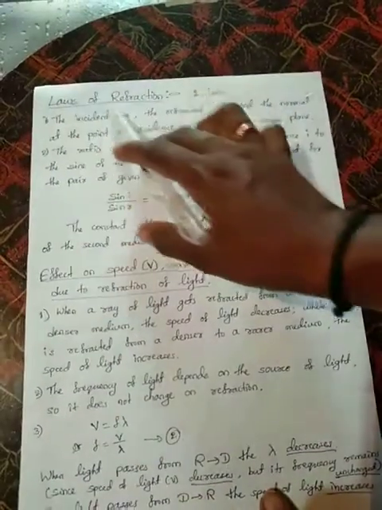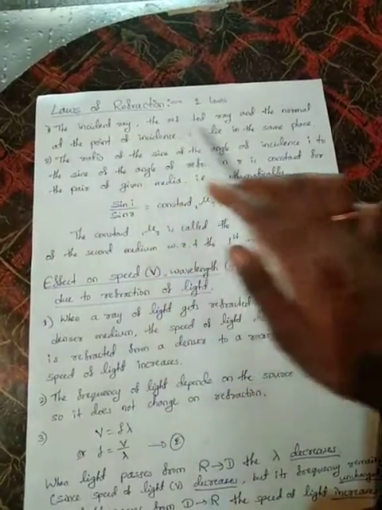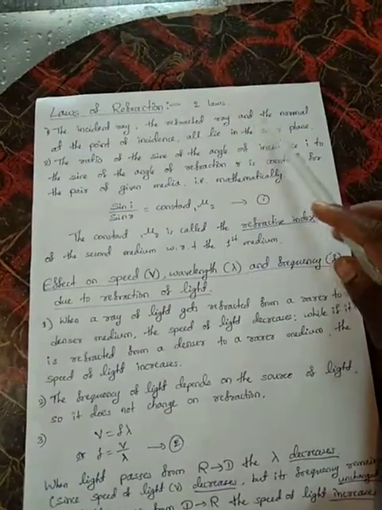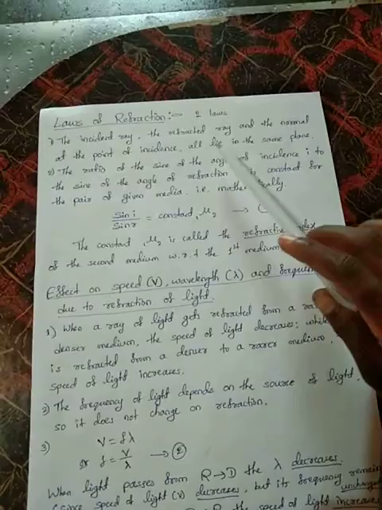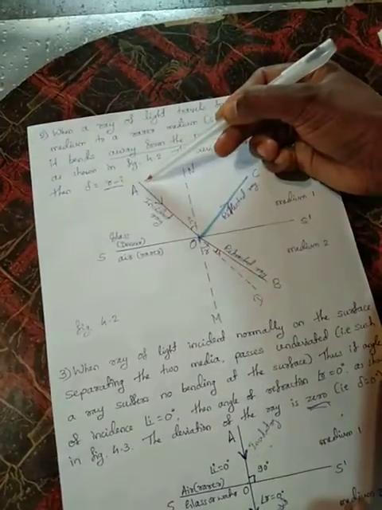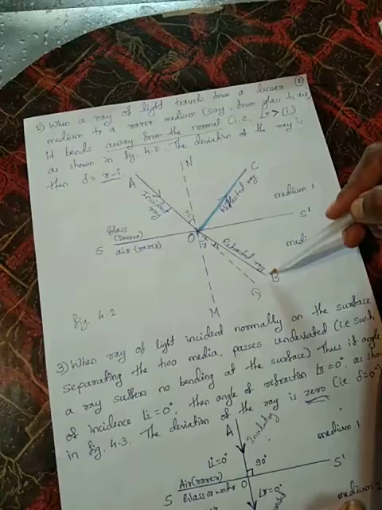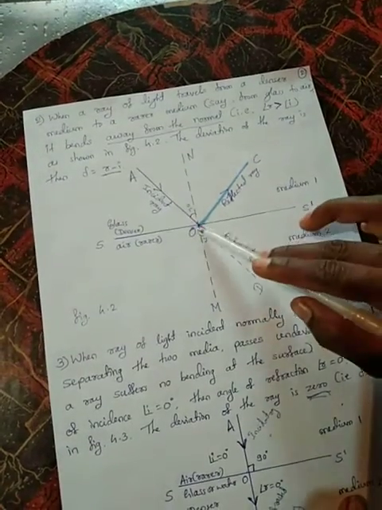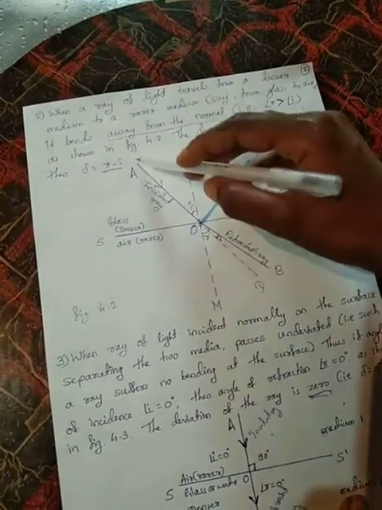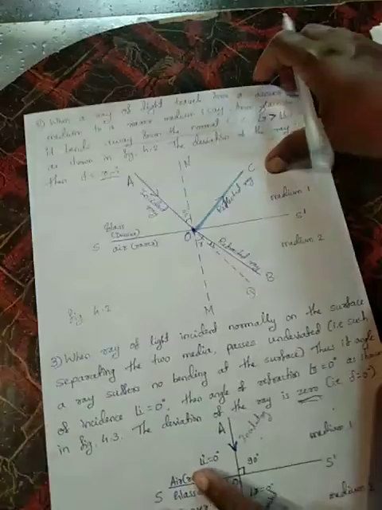Next, the laws of refraction. There are two laws of refraction. One: the incident ray, the refracted ray, and the normal at the point of incidence all lie in the same plane. For example, see here in this diagram, the incident ray is AO, the refracted ray is OB, and the reflected ray is OC. They all meet here at point O. So this is the first law of refraction.